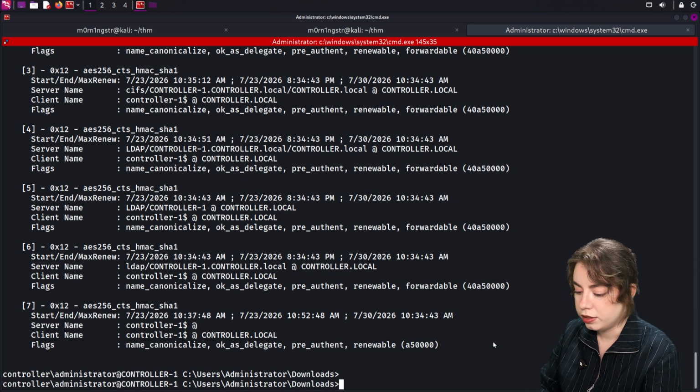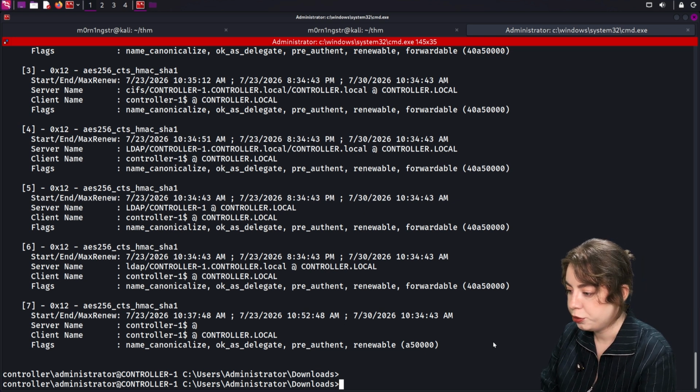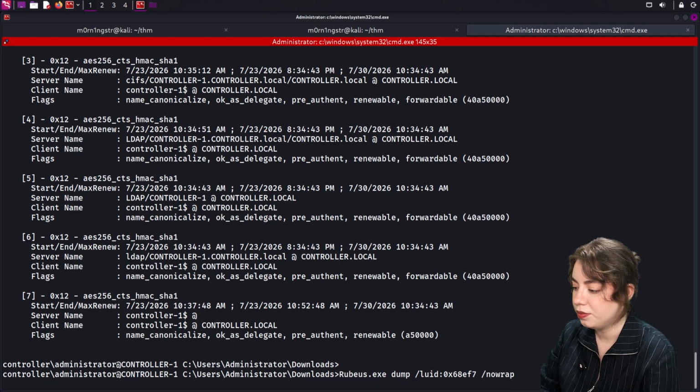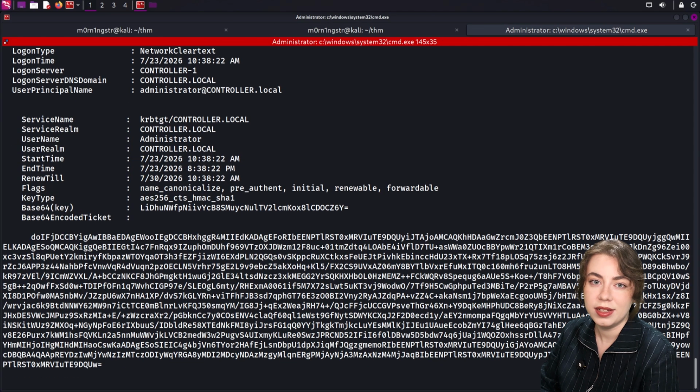So let's dump our ticket using rubeus.exe dump /luid. We'll just paste our ID, and also we'll use /nowrap to make the base64 one line, so it will be easier for us to copy. And there's our ticket.